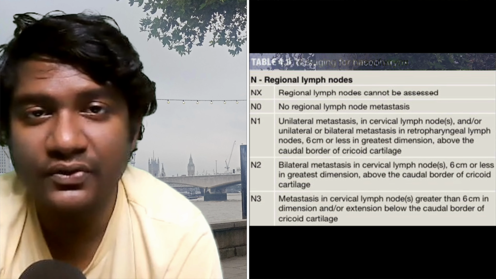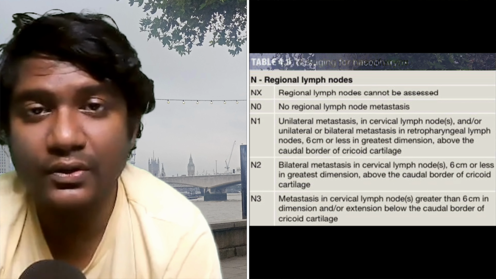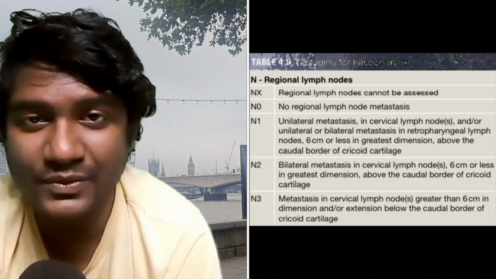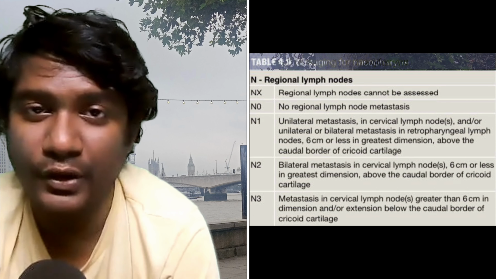Now let's look at nasopharyngeal carcinoma. It's even easier. Nasopharyngeal carcinoma also has N1, N2 and N3. What is N1 in nasopharyngeal carcinoma? In nasopharyngeal carcinoma, the important word we need to remember is unilateral is used. Ipsilateral is not used. Unilateral. So nasopharyngeal carcinoma N1 is unilateral cervical lymph node metastasis or unilateral or bilateral retropharyngeal lymph node metastasis, none more than 6 centimeter in greatest dimension, and all above the caudal border of cricoid cartilage.